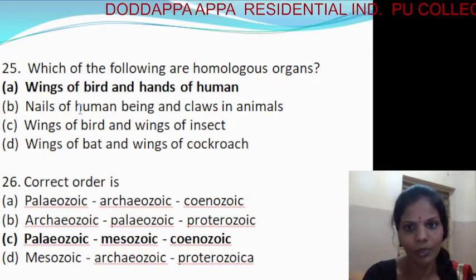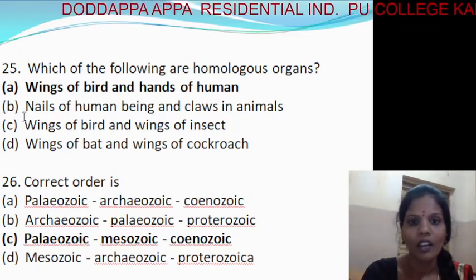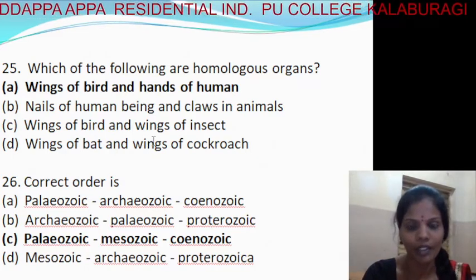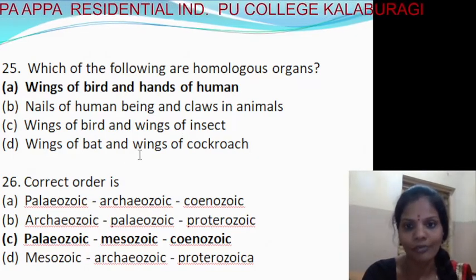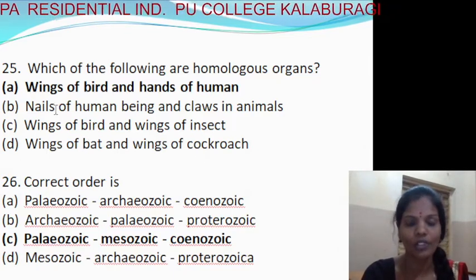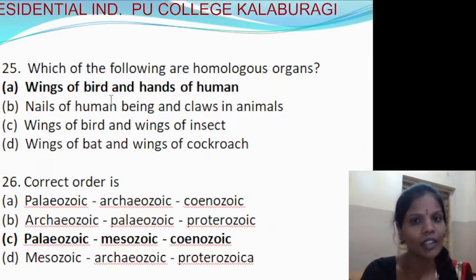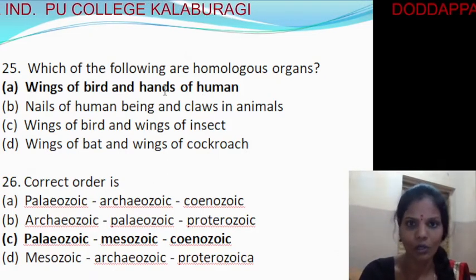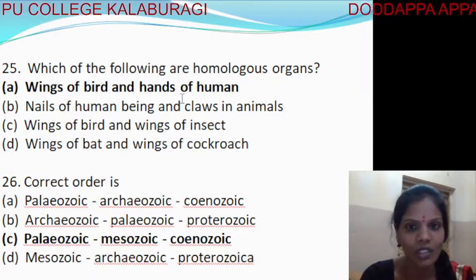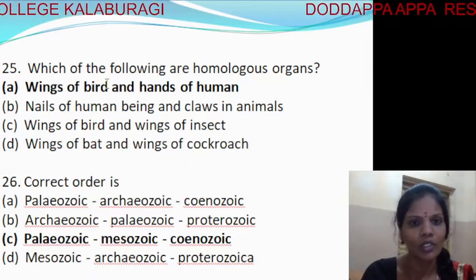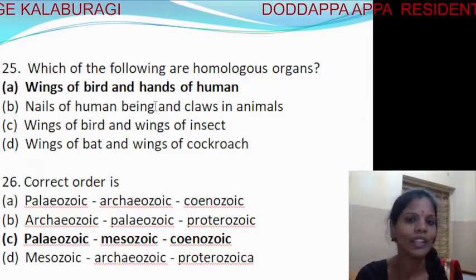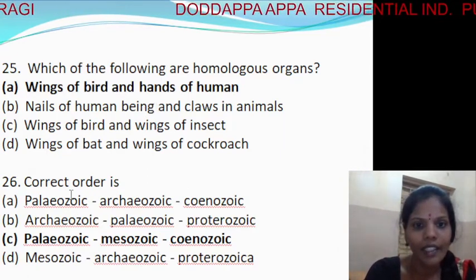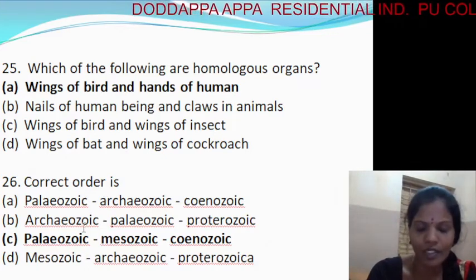Okay. Next, which of the following are homologous organs? First one, wings of birds and hands of man, nails of human beings and the claws in animals, and the wings of birds and wings of insects, wings of bat and wings of cockroach. So it's the first option, wings of birds and hands of human beings. It's an example of homologous organs, where they have the same origin and structure but the function is different. So wings of birds help for flying, and hands of man, you know, help for holding objects.